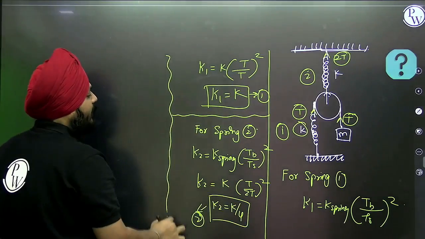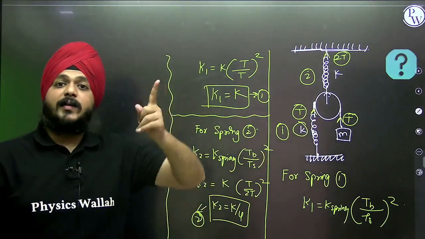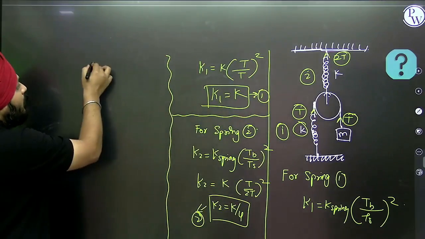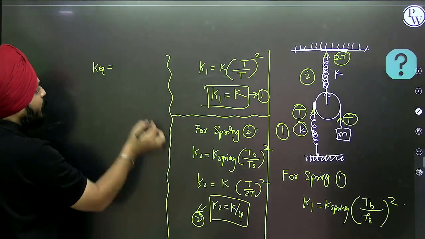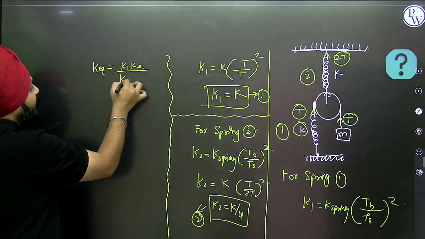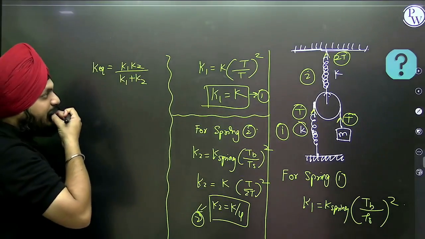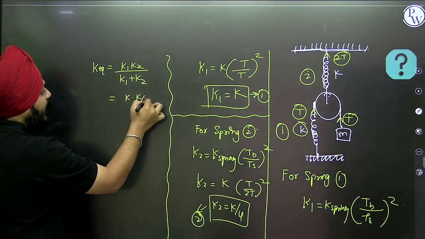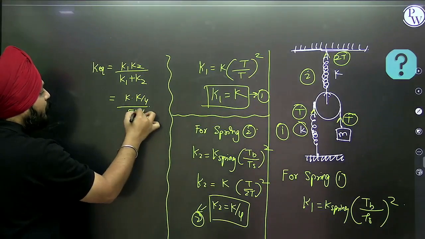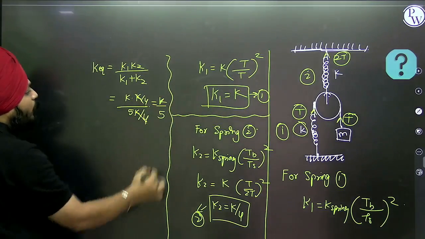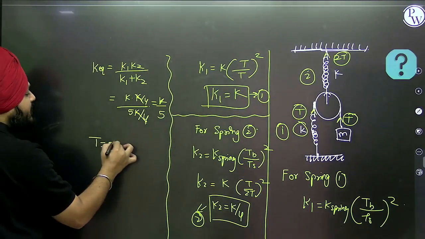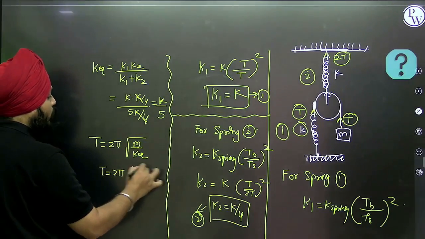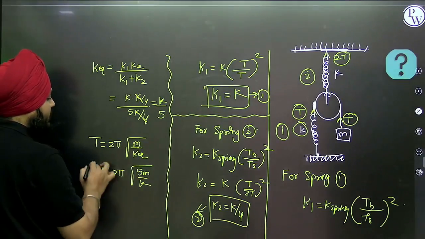Two springs are there. Using the shortcut we calculated that, but now consider both in series. Whatever arrangement is given, consider both in series. What will be K equivalent? That will be K1 K2 whole divided by K1 plus K2. So it will be K dot K by 4 whole divided by 5K by 4. This K by 4 cancels, and K equivalent is K by 5. The time period T is 2 pi under root of M by K equivalent, so T is 2 pi under root of 5M by K. This is the time period of oscillation for the object.